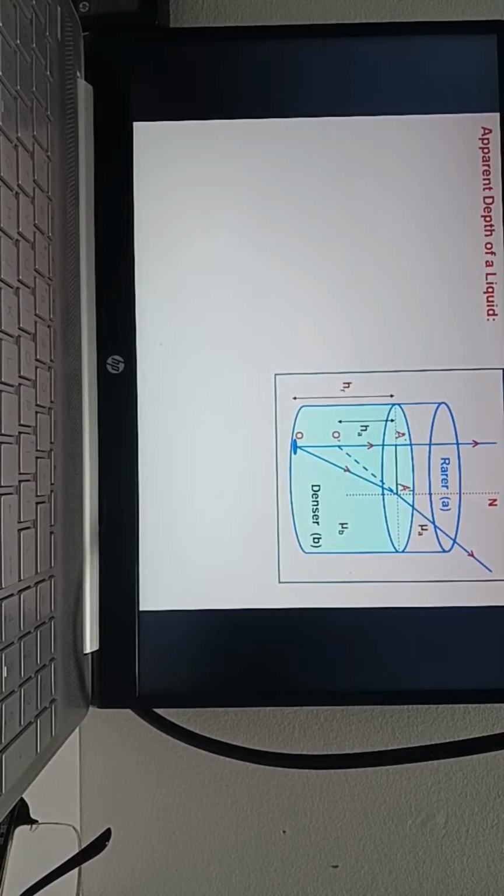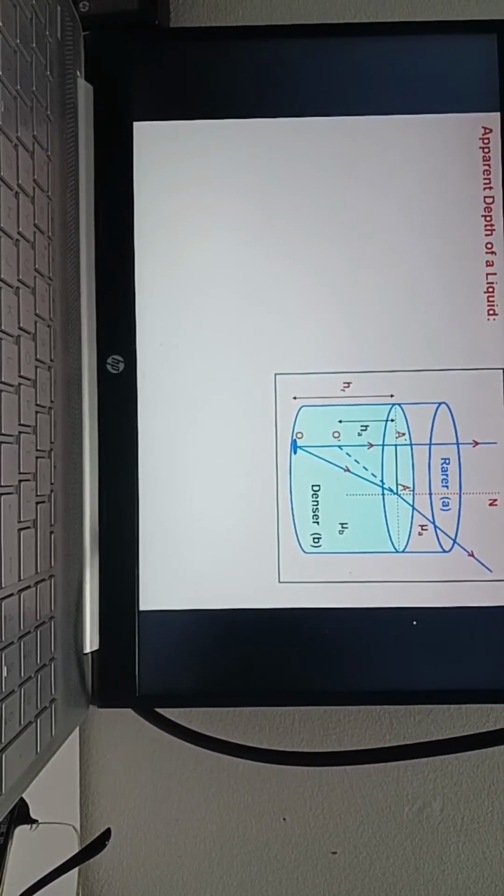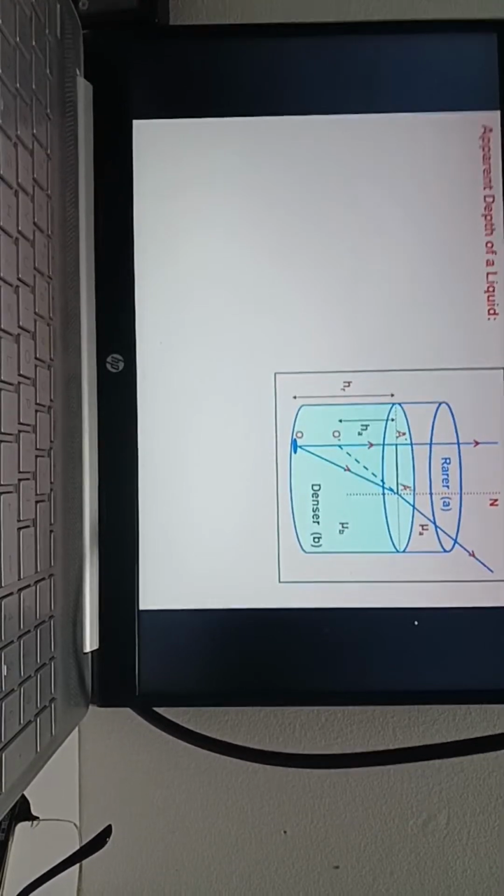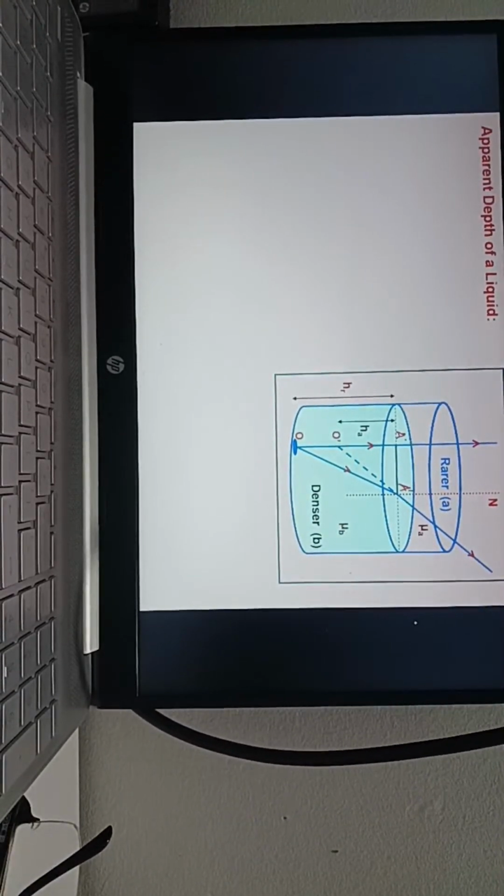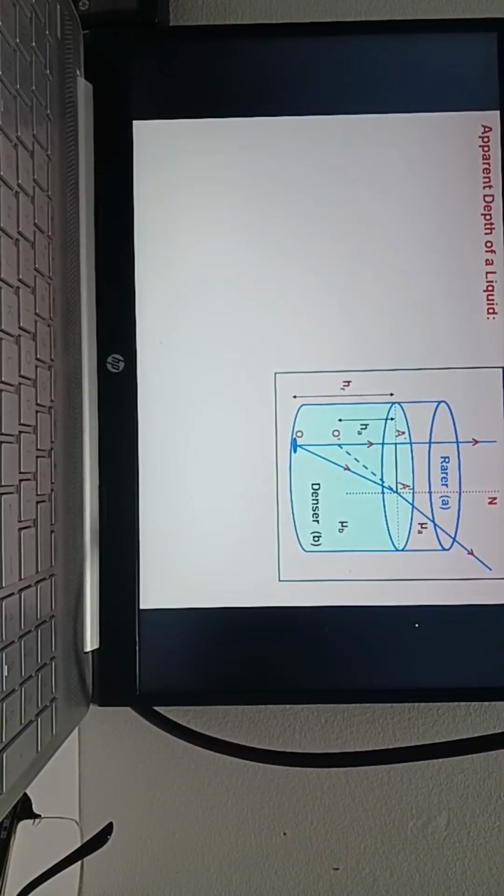Which is the real depth here? This is actually the coin in the water, from A to O dash. What is that distance? HR. What is HR? Depth of medium. No, that is the real depth of the medium. R indicates real, A indicates apparent depth.